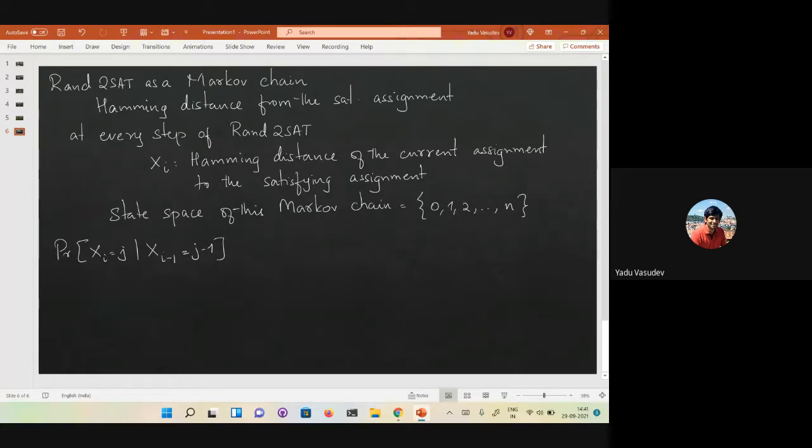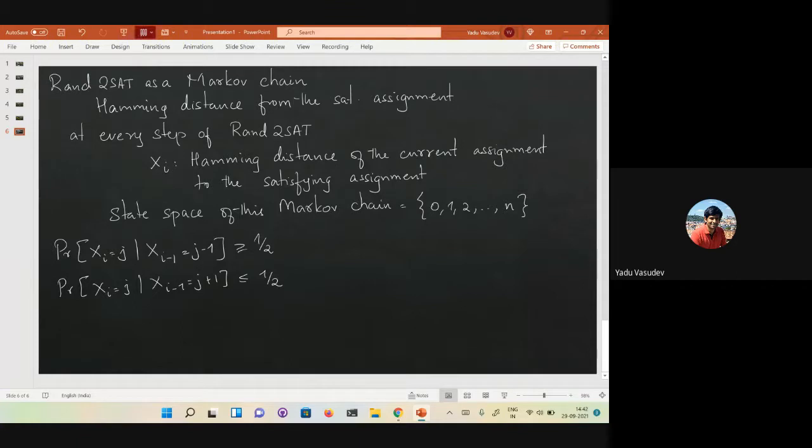This probability we know is at least half, and the probability that Xi is j, given that Xi minus 1 is equal to j plus 1, is at most half. This is what we had in the algorithm, and this is what we saw when we analyzed RAN2SAT.